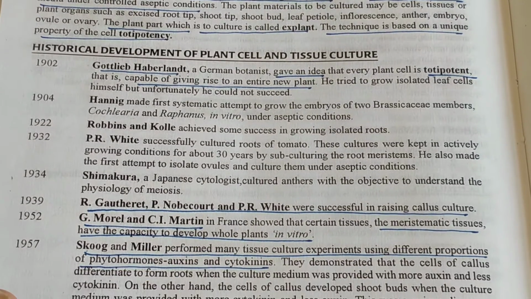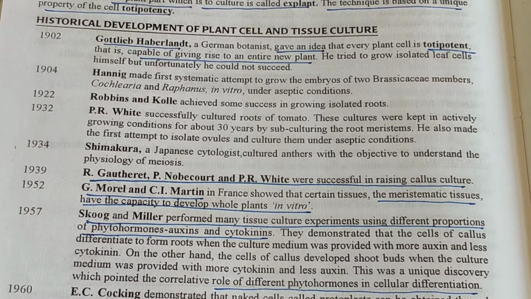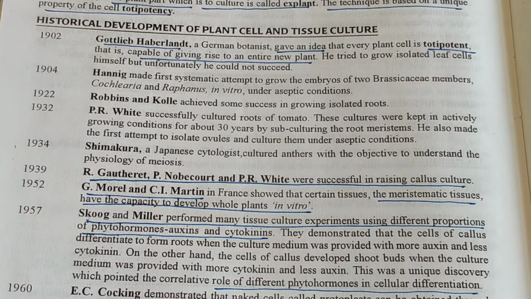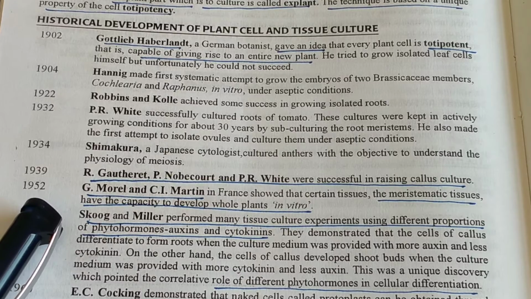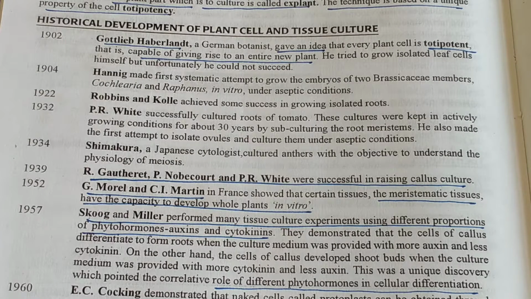Next scientist is Skoog and Miller. They have an important role in biotechnology. They performed many tissue culture experiments using different proportions of phytohormones, auxins and cytokinins.